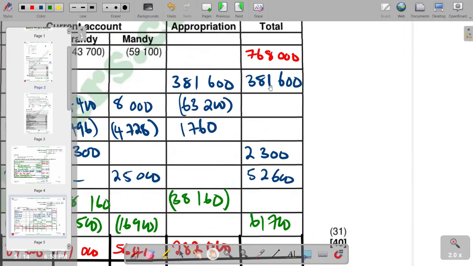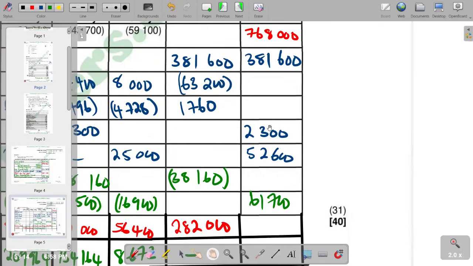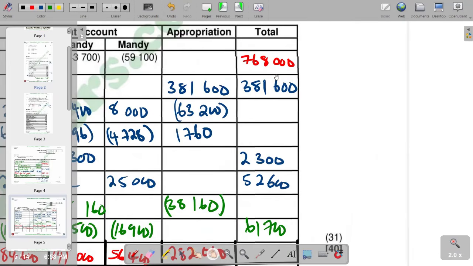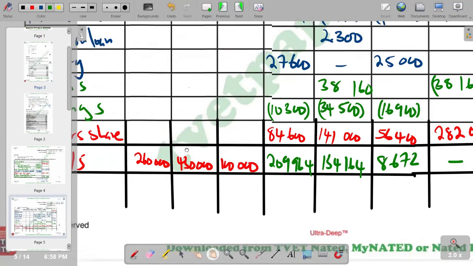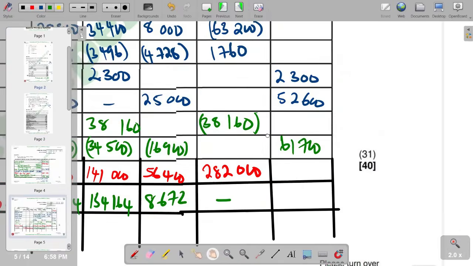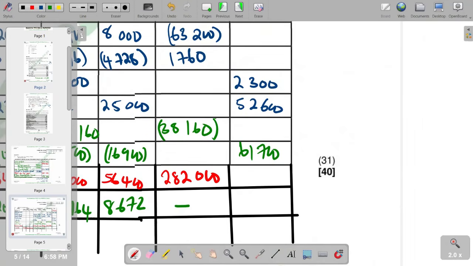So in the totals column now, we do the same, whereby it's 768,000 plus 381,600 plus 2,300 plus 52,600. Then 61,700 is for drawings, so it's supposed to be subtracted. So we show it by putting in brackets. So we subtract it, and then we get a net figure of 1,142,800. So this becomes the final figure.